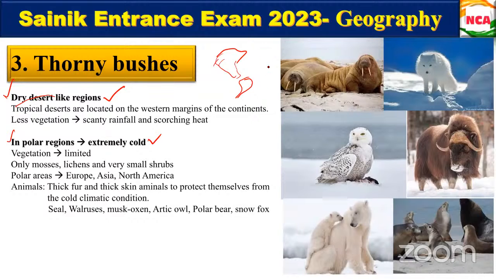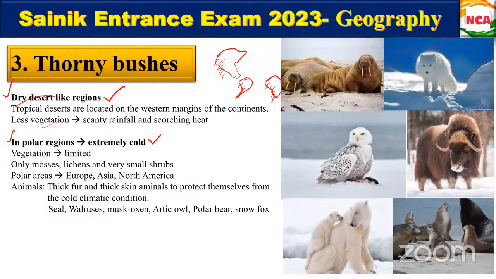Is that clear what I'm saying? And in Africa as well, you can see it in the western margins. Wherever it is, it is with respect to the western margins only. These are dry desert-like regions, so there will be very little vegetation. Why? Because they get only scanty rain, and also because of the scorching heat. Is that clear?